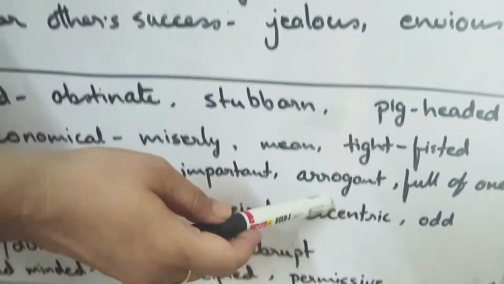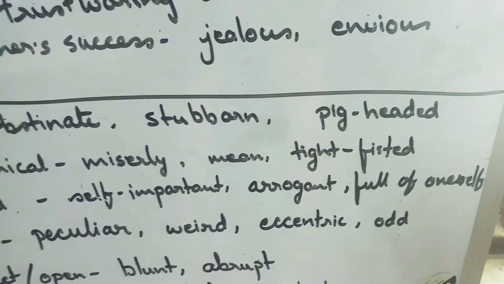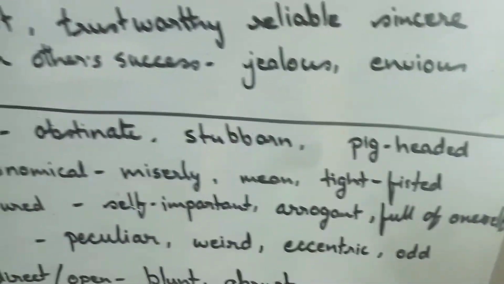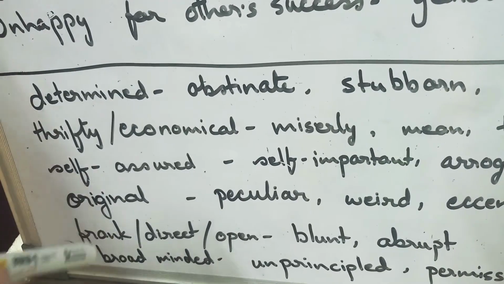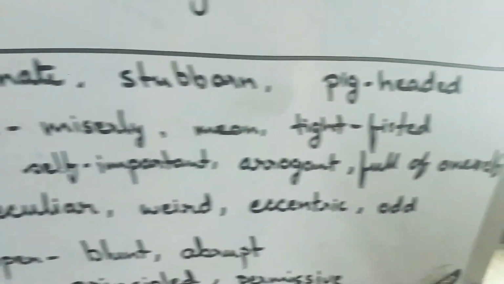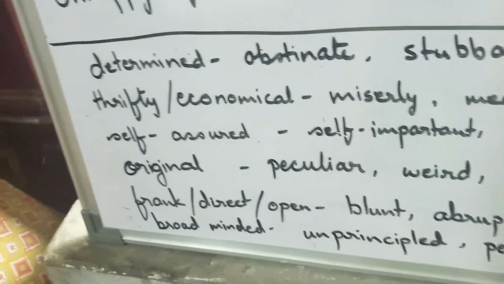That makes you arrogant and full of yourself. Full of yourself is another expression used in spoken English only, not in grammar. So self-assured is a positive thing, and full of yourself means you talk of only yourself, you are the most important one in your thinking.